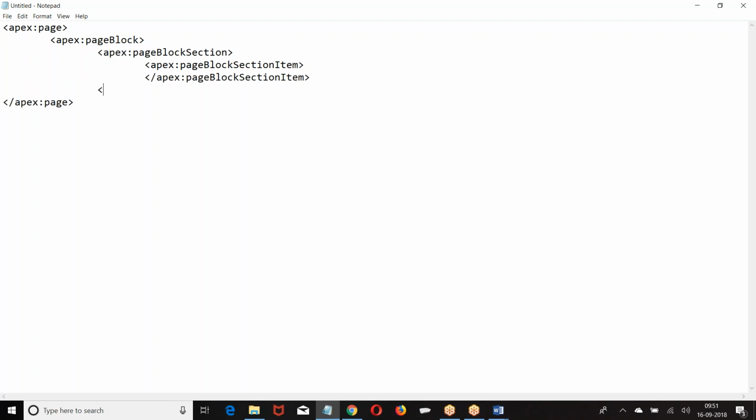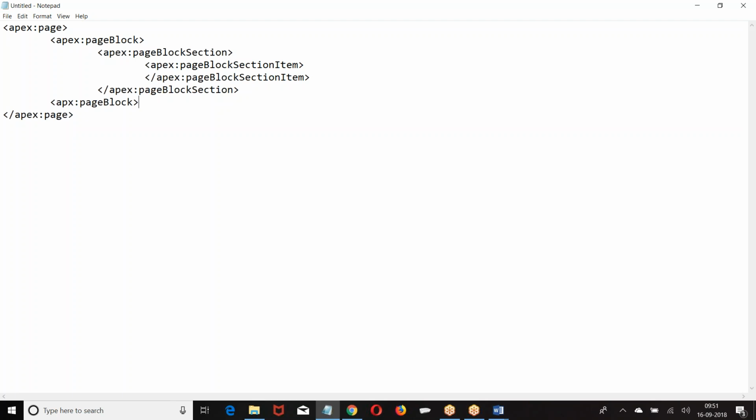If you look at this structure, what is the root element we had? We had a page block. Page is the root element, and page block is a child element. Page block section is a grandchild. Page block section item is a grandchild. Within that, we can have more.